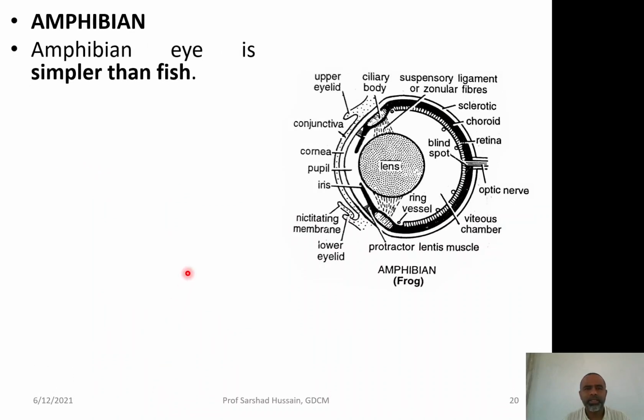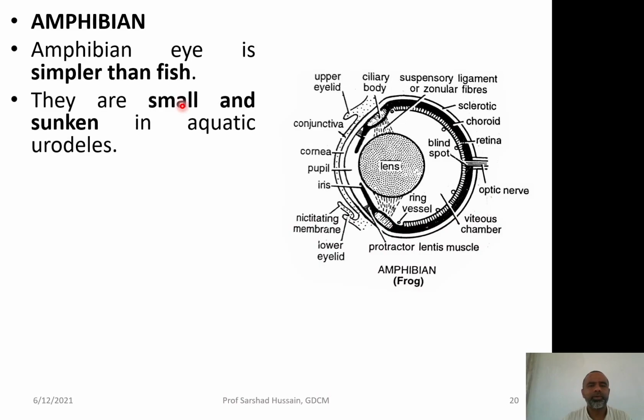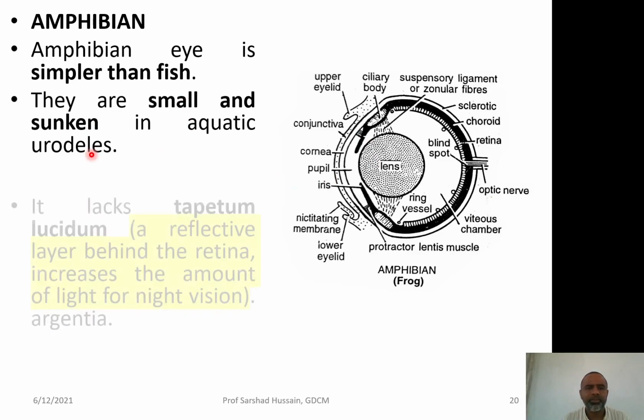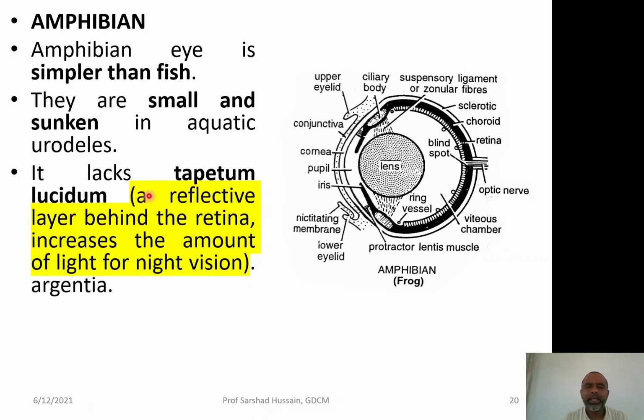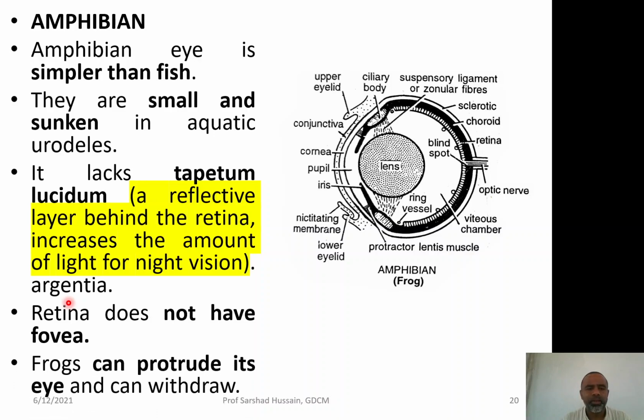As far as the amphibians are concerned, they have a simpler eye, even simpler than that of the fish. They are small and sunken, present inside the body. They lack tapetum lucidum, so it is not present over there, and again they do not have the argentea. The retina does not have a fovea, the yellow spot for the formation of the brightest image. A frog can protrude its eye and can withdraw it.